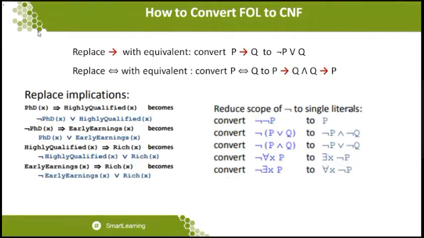So how to convert a first order logic statement to a CNF form. You can see some of the representation given over here. Replace the implication symbol with the equivalent representation, like P implies Q can also be written as not of P or Q. Students, please note down this particular formula, because this formula will be used when we take a first order logic statement and convert it to conjunctive normal form.